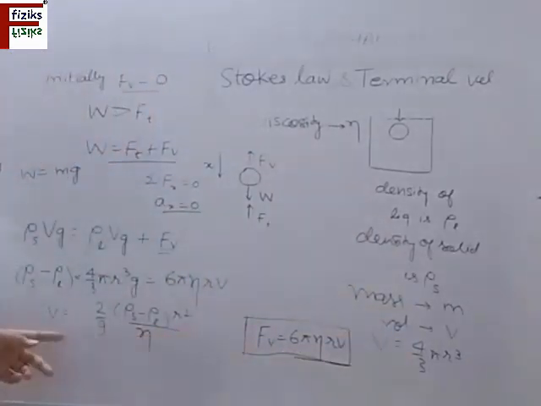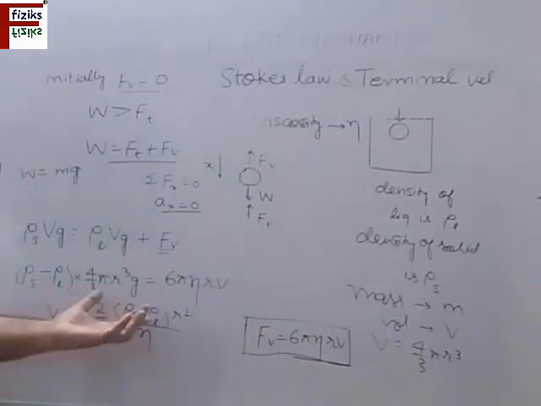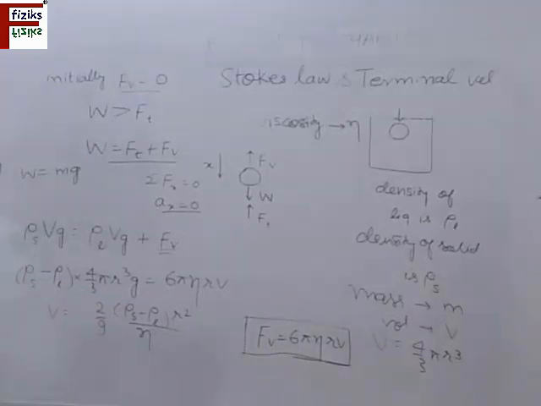From this, the terminal velocity is directly proportional to the square of the radius. It is inversely proportional to the viscosity coefficient. We can also see that V is directly proportional to rho S minus rho L. If the density of the solid is equal to the density of the liquid, the terminal velocity is 0.